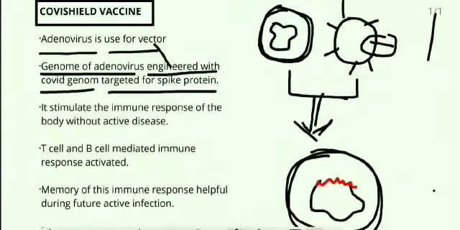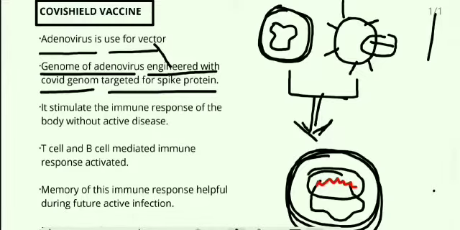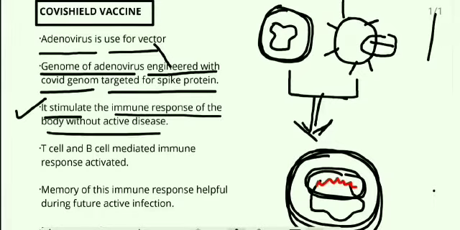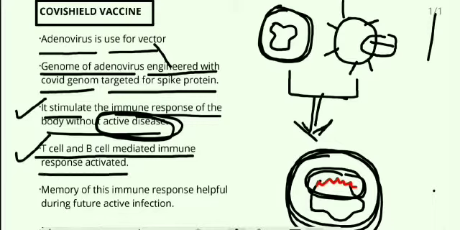This adenovirus, which is engineered with the spike protein genome of the COVID virus, is injected into the human body. What does it do? It stimulates the immune response of the body without active disease. It does not produce active disease. Look at this point: the vaccine never produces active disease in the human body. How does it react? It reacts via the T cell and B cell mediated immune response inside the human body.